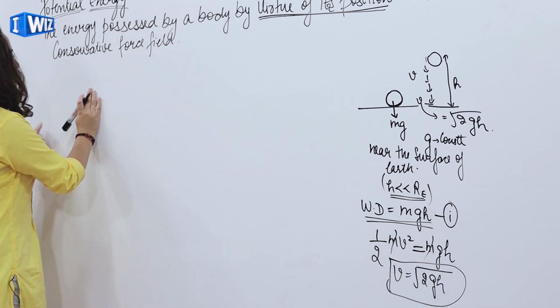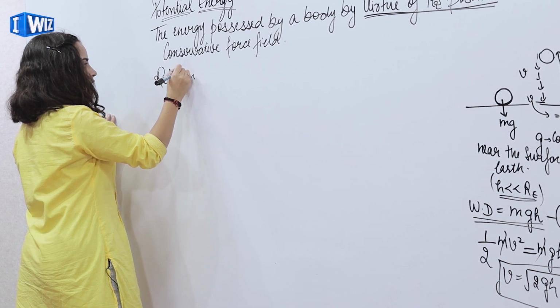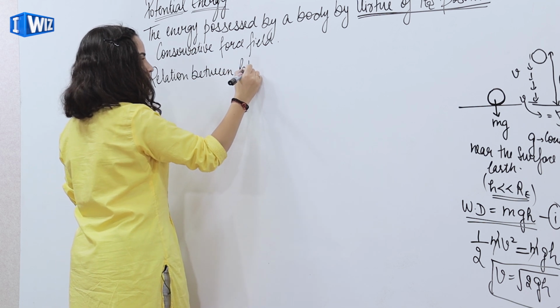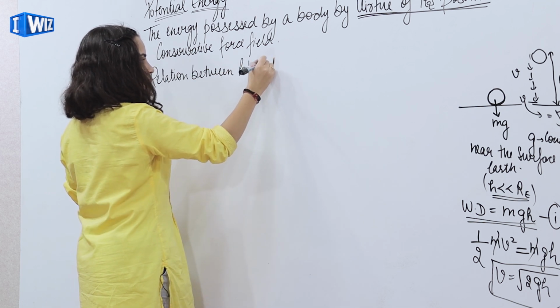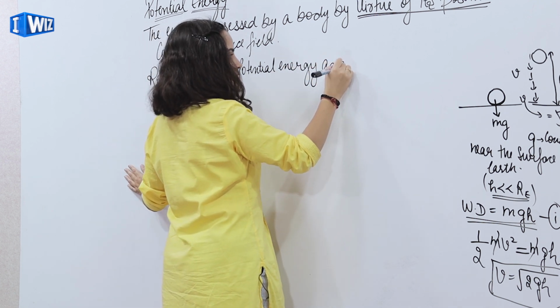Now let's discuss the relation between potential energy and force.